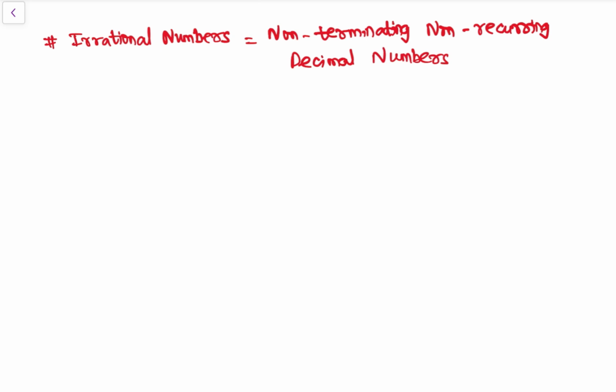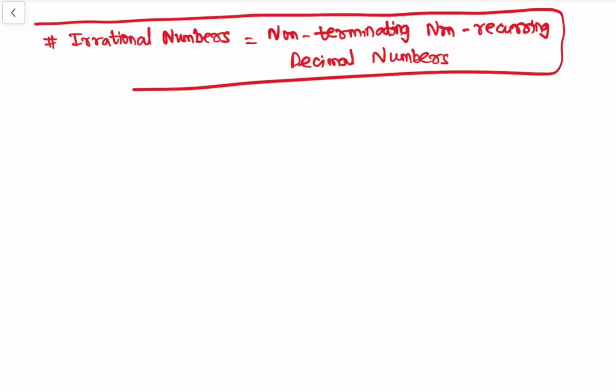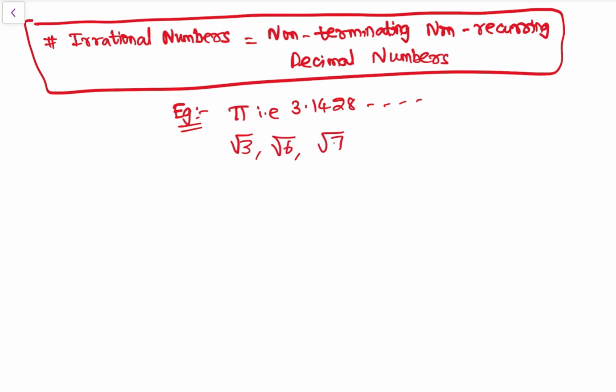Right? So this is irrational numbers. Examples of irrational numbers are, say, pi, that is 3.1428 and so on, or square root of 3, square root of 6, square root of 7 and so on. Whichever such numbers there are, these are irrational numbers, right?